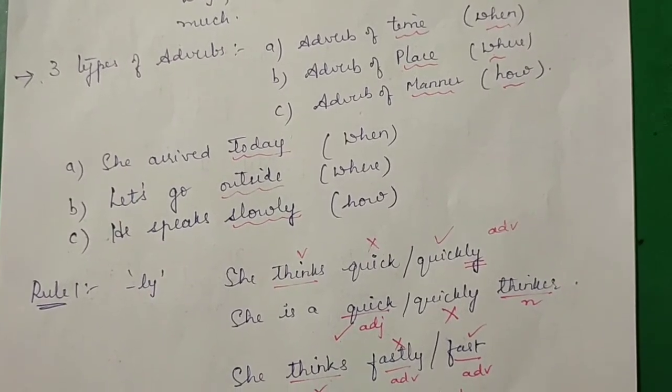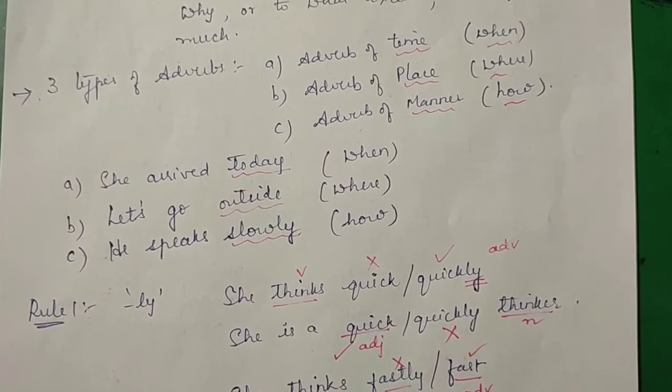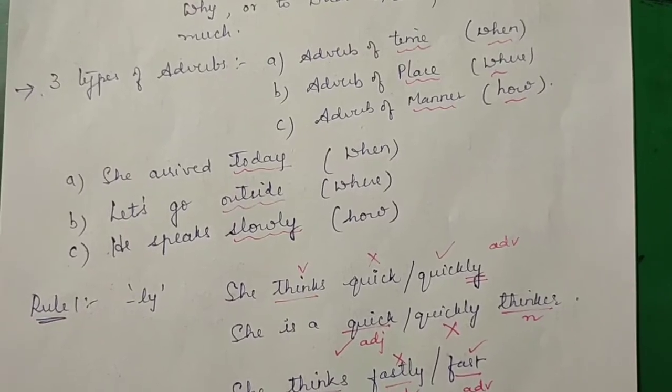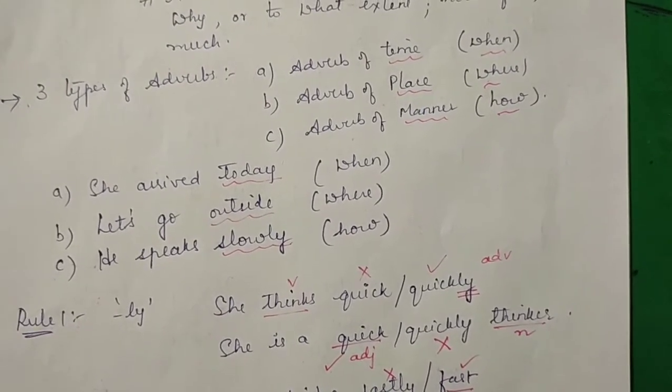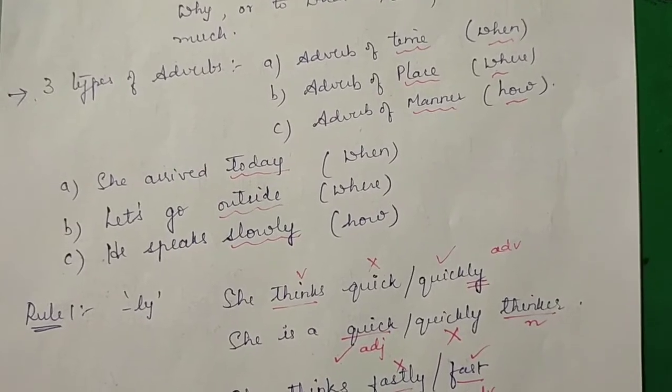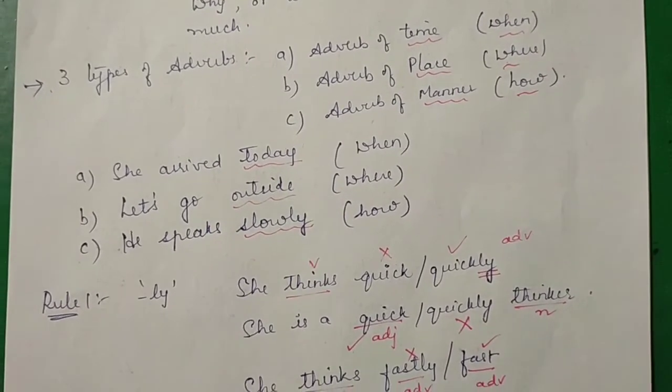Adverb of time denotes when the event happened, so we pose the question when. For adverb of place, we can pose the question where. And for adverb of manner, we ask how did it happen.